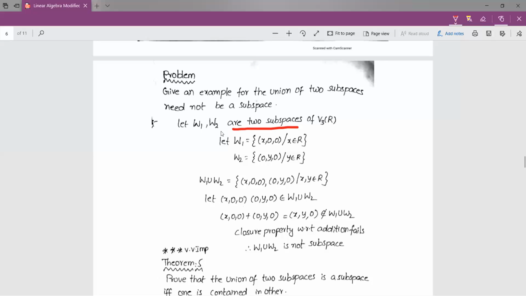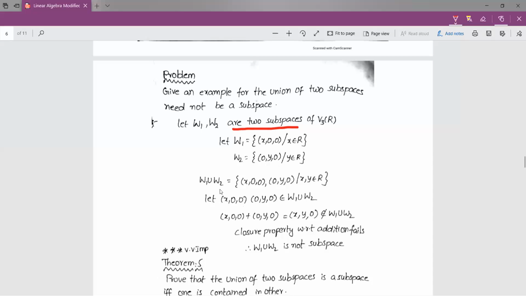So I am taking two subspaces of the vector space V3(R), where W1 is of the form (x, 0, 0) where x belongs to R, and W2 is of the form (0, y, 0) where y belongs to R. The ordered triples of the form (x, 0, 0) belong to W1, and the ordered triples of the form (0, y, 0) belong to W2. Clearly these two are subspaces of V3(R).